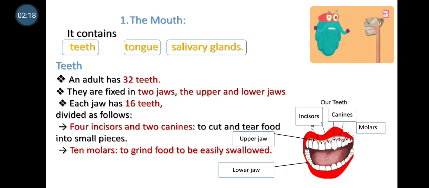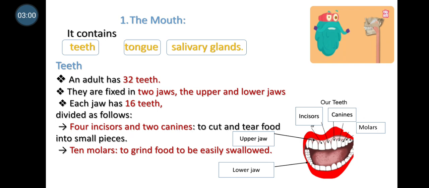Okay, so let's talk about the mouth. The mouth consists of three things: teeth, tongue, and salivary glands. The teeth, how many teeth do we have? We have 32 teeth. They are divided into two jaws, 16 in each jaw. And they are divided into four incisors and two canines. What is the function of the four incisors and two canines? They help to cut and tear the food, and 10 molars help to grind the food.